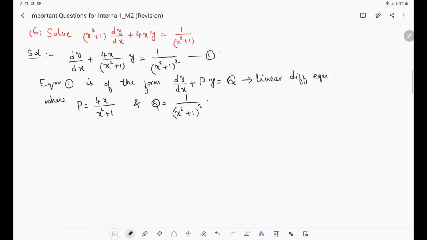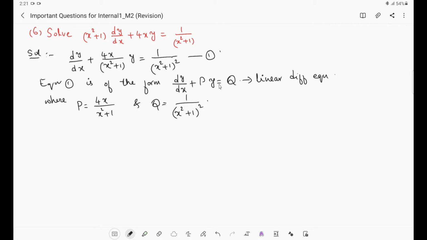First order linear differential equation. This is there in your syllabus in unit 2 after exact and non-exact differential equations. So this is the first order linear differential equation, which is of the form, the most general form of first order linear differential equation is dy by dx plus capital P into y equals to capital Q.